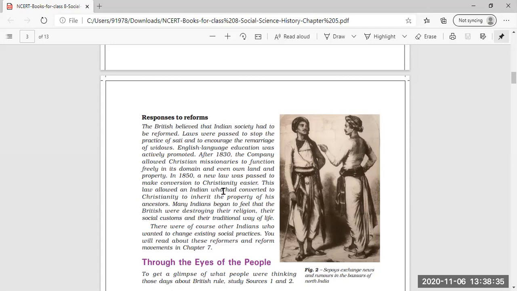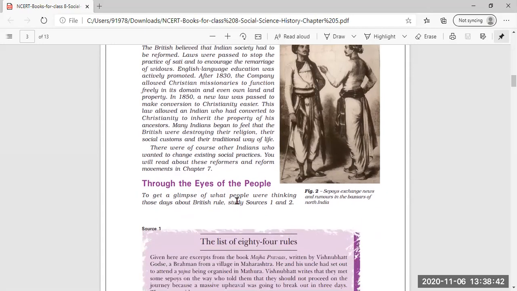In 1850, a new law was passed to make conversion to Christianity easier. That means in 1850, again a new law was passed in which people who wanted to convert their religion from Hindu or from Muslim or from any other community, to become Christian, were allowed to convert their religion from any other religion to Christianity. It was made easier by the Britishers.